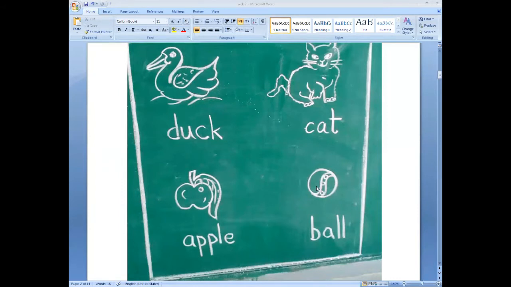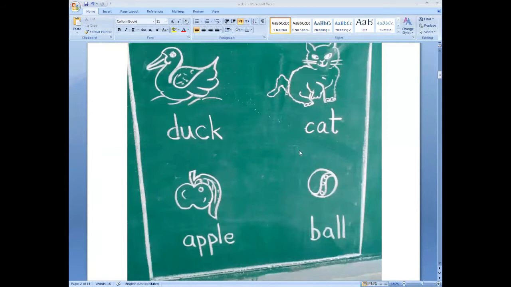The spelling of ball is B-A-L-L, ball. Do you know what the first letter of ball is? Yes, the first letter of ball is B.